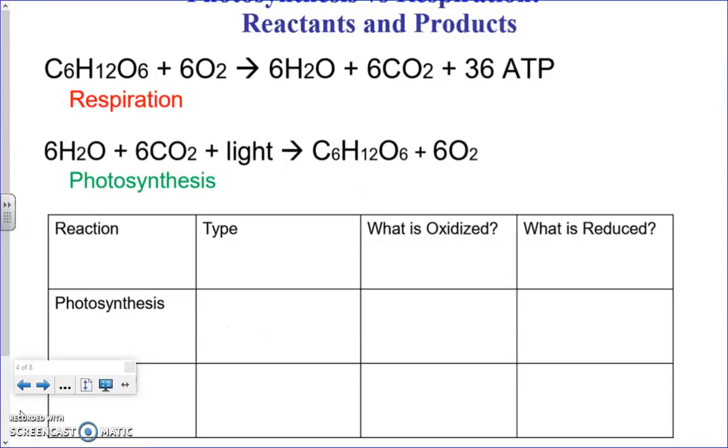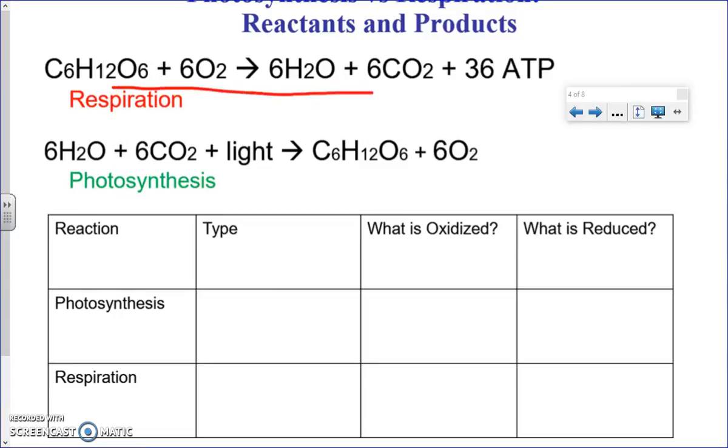Before we talk further about photosynthesis, we're going to compare photosynthesis to respiration. So let's do the respiration reaction first. Respiration, which we've been spending a lot of time on, and you guys just took a quiz on, which I still have to grade over the weekend, is what they call an exothermic reaction. The reason why it's exothermic is that it releases energy.